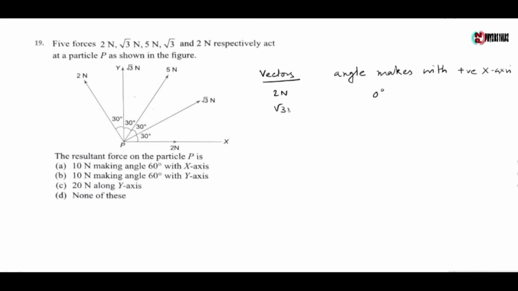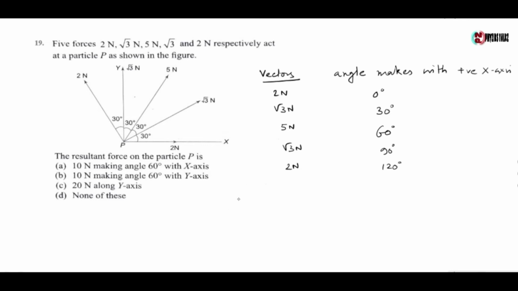Second vector root 3 Newton, which makes 30 degree angle. Third vector 5 Newton, which makes 60 degree angle with x-axis. Fourth vector root 3 Newton, which makes 90 degree angle with positive x-axis. And fifth vector 2 Newton, which makes 120 degree angle with x-axis.